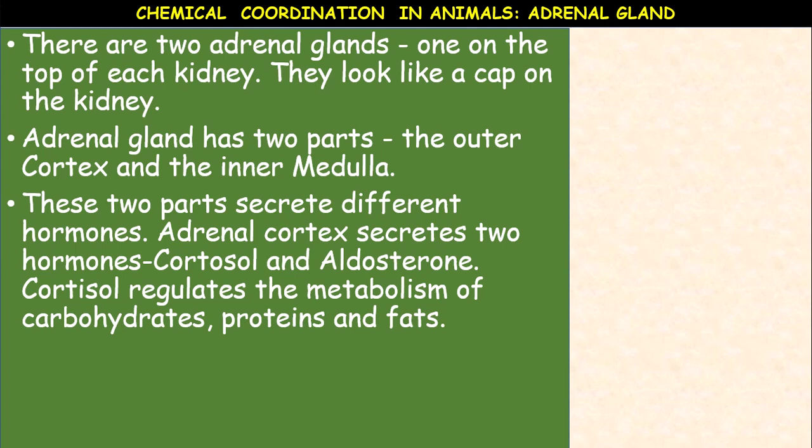The adrenal cortex secretes two hormones. What are they? Cortisol and aldosterone. The main function of cortisol is that it regulates the metabolism of carbohydrates, proteins and fats. It is a corticosteroid hormone, and it's very important.